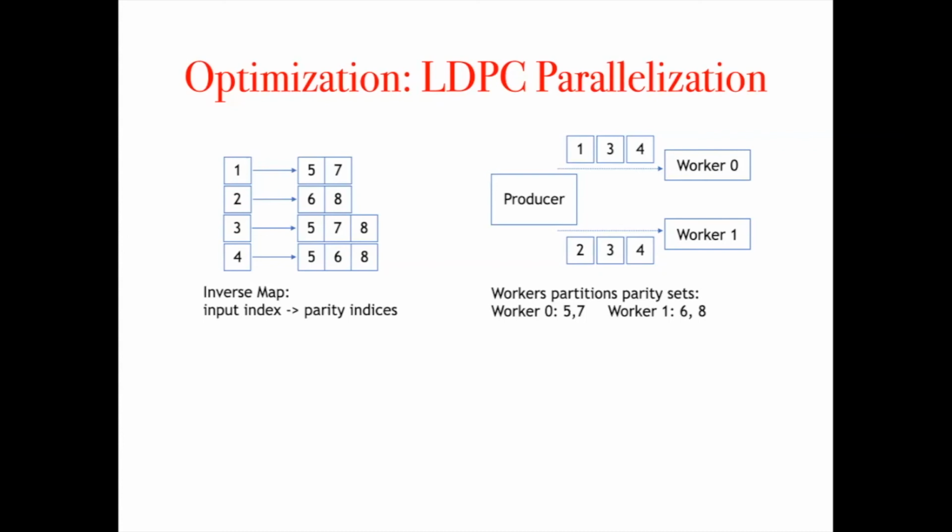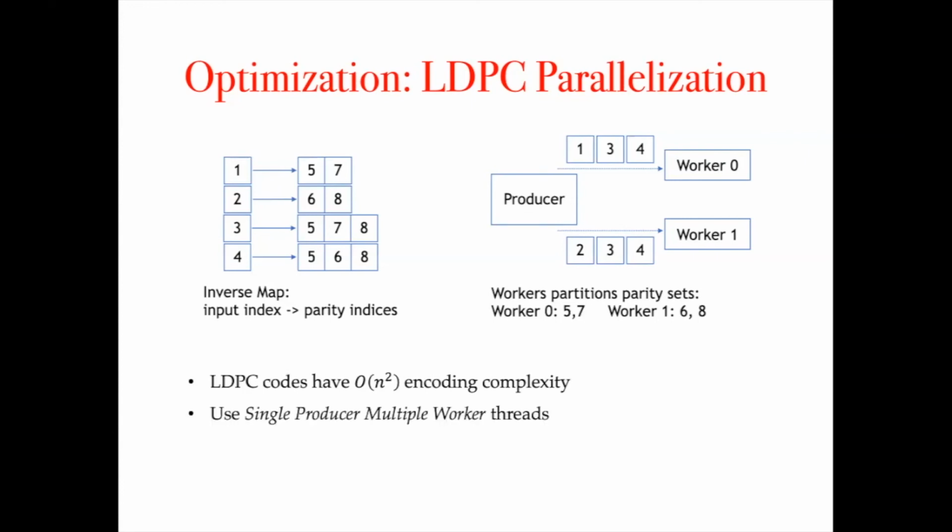The first is for LDPC code. LDPC code has high encoding complexity. We use multi-threads to speed up the procedure. On the left side is an inverse coding map. The key of the map is the input index, and the value is a list of parity symbol indices that need to XOR the inputs to get output. On the right side is a single producer multiple workers architecture to parallelize the encoding process.